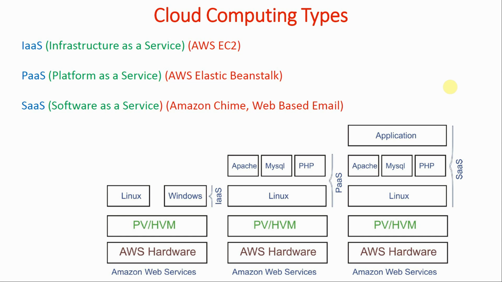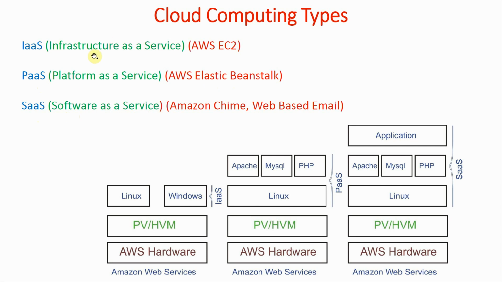When we talk about cloud computing, different types of cloud computing are available, like infrastructure as a service, platform as a service, and software as a service. Infrastructure as a service is known as IaaS, platform as a service as PaaS, and software as a service as SaaS. AWS EC2 is an example of infrastructure as a service. AWS Elastic Beanstalk is an example of platform as a service. And Amazon Chime or web-based emails are examples of software as a service.